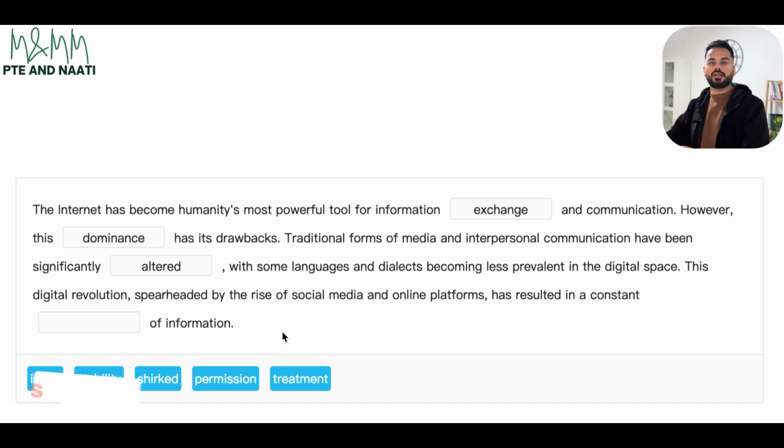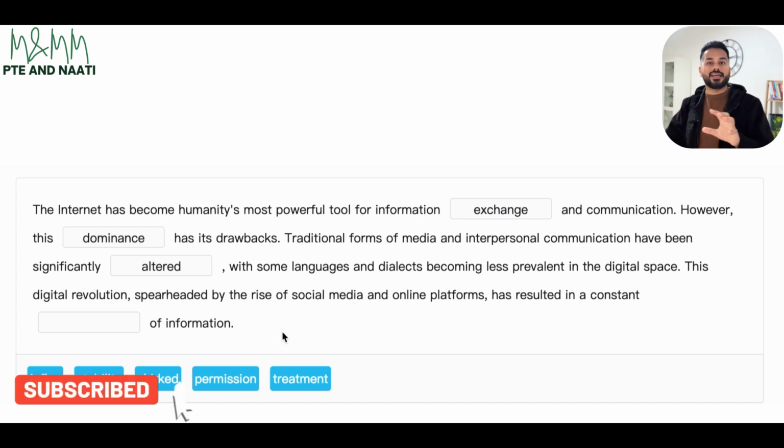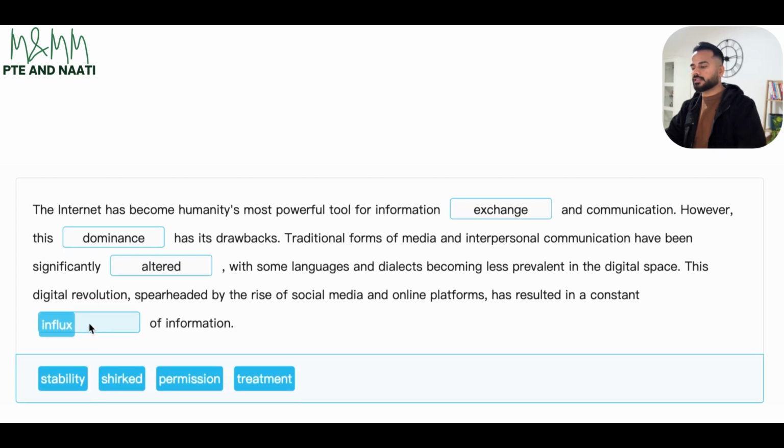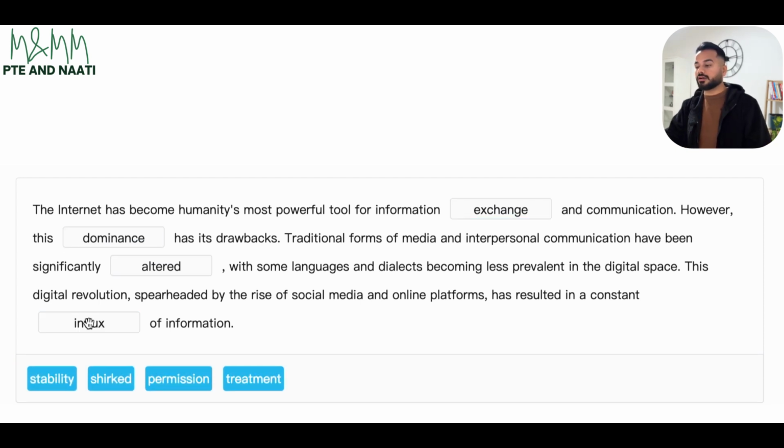And so we need a word that conveys all that part over here, that we get so much information now in such a short span of time. Hence, out of the given options, influx would be the best choice over here, because we can say has resulted in a constant influx of information. That means a lot of information in such a short span of time. You can't say stability of information, because stability means quite the opposite. Stability means it's constant, stable, steady. We need something which shows a lot of stuff is coming through. So influx already means too much.